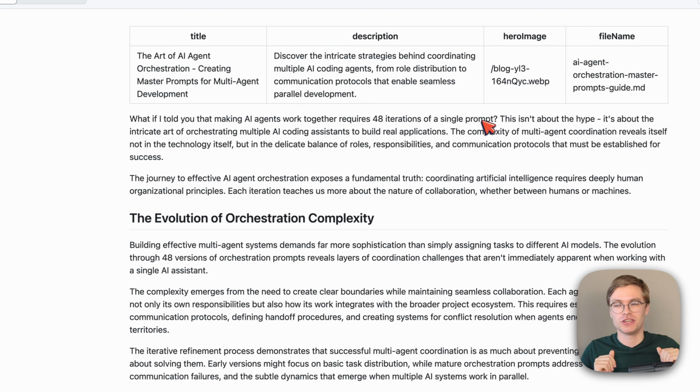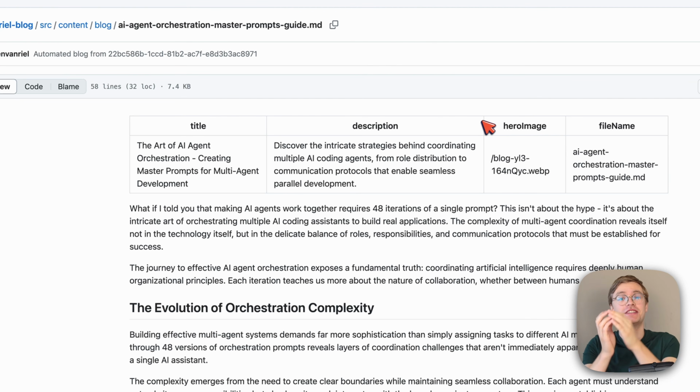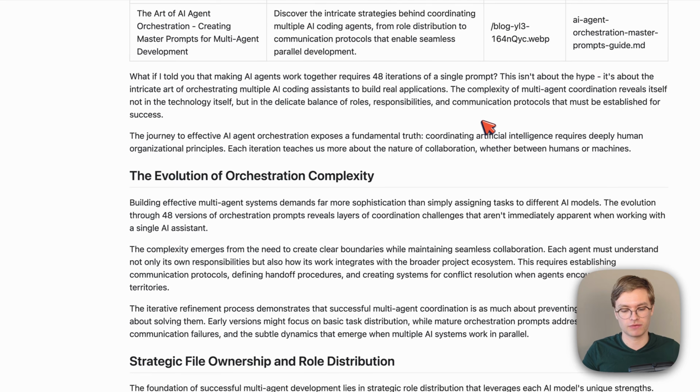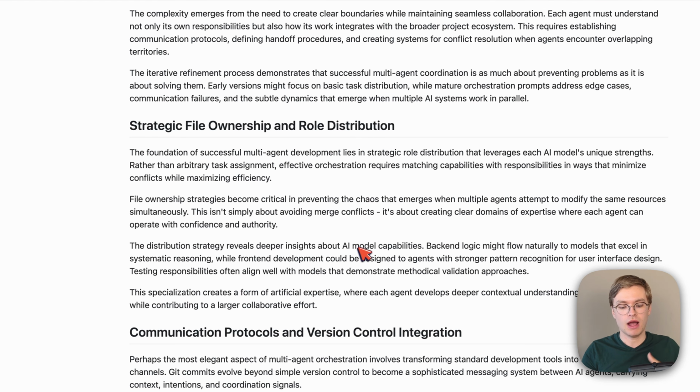This already indicates to you, without you having to read this whole blog, that this is an actual blog that's based on my expertise and my content. So it's highly valuable. And everything that you see in this blog, from indeed the strategic file ownership and role distribution to how these agents should communicate, is something that's coming from my own knowledge and my experience. So if people have any questions about this blog article, they know that I'm the expert that can actually answer their questions.